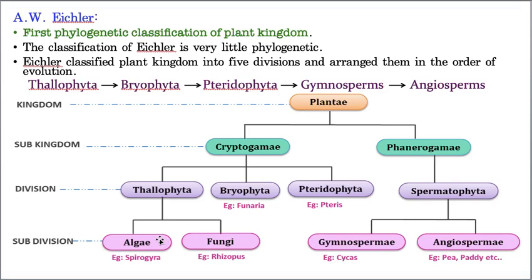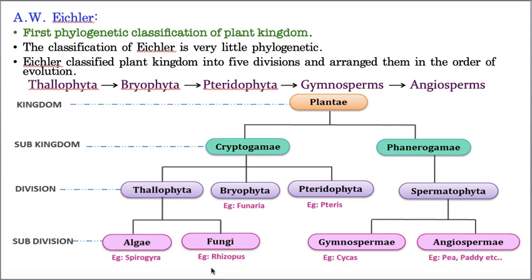Of course, yes, he followed phylogeny, but he did not follow it exactly. That is the point. For example, just for your understanding, don't take me wrong. Some students do the homework, but they don't do the complete homework. If I give 5 questions as homework, they will write only three questions, and two they don't do. So now you tell me, they did homework, but did they do it completely? That is the point. Even with Eichler, he followed phylogeny, but he did not follow it properly. That is the reason why his classification has a small drawback.